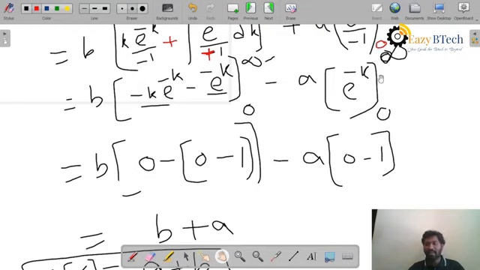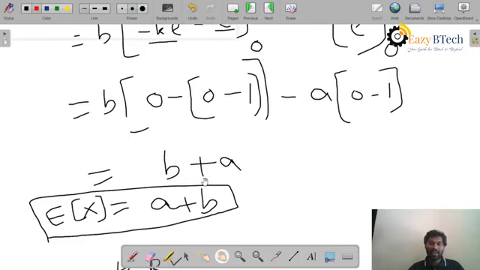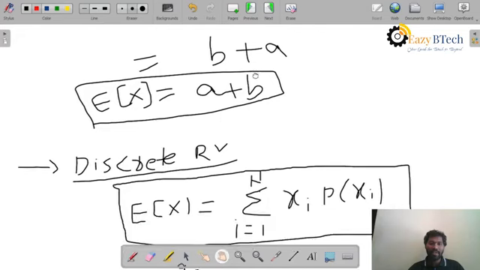Similarly I will apply the integral limits 0 to infinity. e power minus infinity is always equal to 0, minus of the lower limit, e power minus 0 is equal to 1. After rearranging this equation, I will get the value of b plus a. So I can write the expectation of the exponential random variable is equal to a plus b.